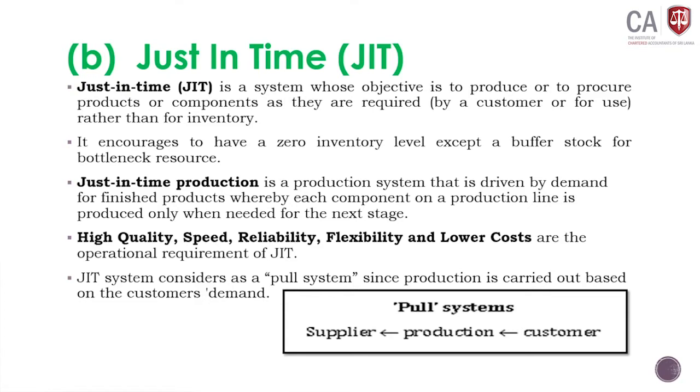That means you are not holding any inventory. Don't hold inventory, because if you hold inventory, it will have a cost to the company. You have invested your working capital in inventory because it has not been realized yet. Sometimes your inventory needs to be insured.